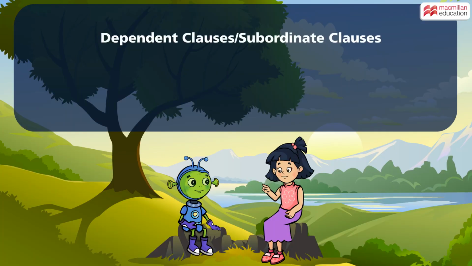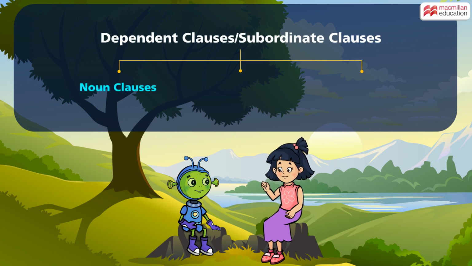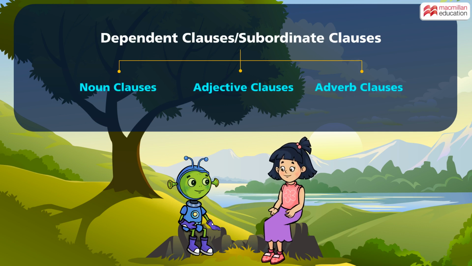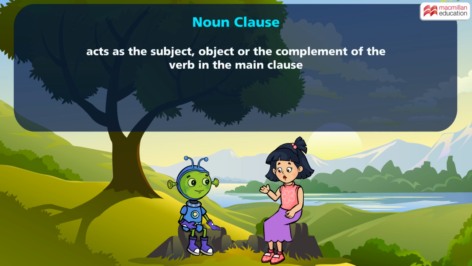Yes, dependent or subordinate clauses can be divided into three types: noun clauses, adjective clauses, adverb clauses. A noun clause acts as the subject, object, or the complement of the verb in the main clause. It usually answers the question what when asked to the verb.